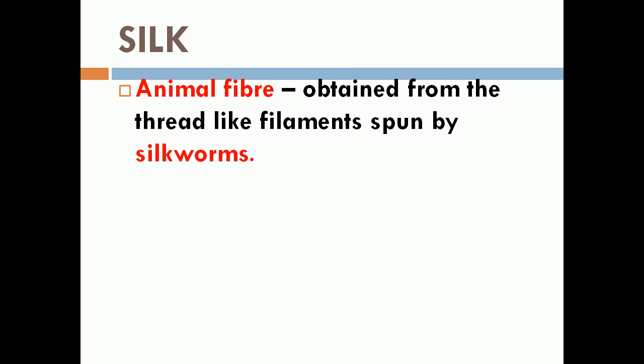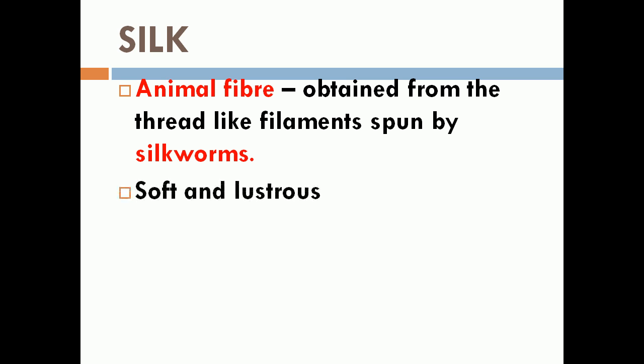Silk is an animal fiber which is obtained from the thread-like filament spun by silkworms. So it is the animal fiber which is obtained from the silkworm. The silkworm will produce a thread-like filament which is obtained as silk.